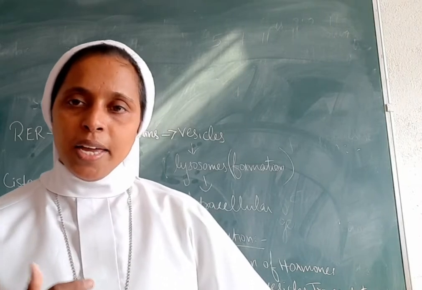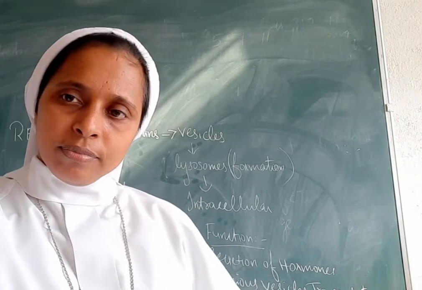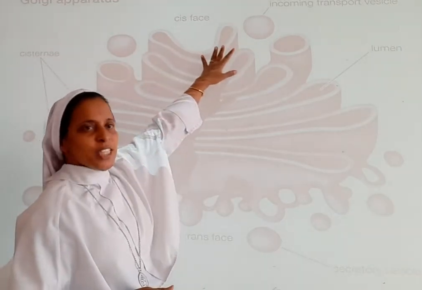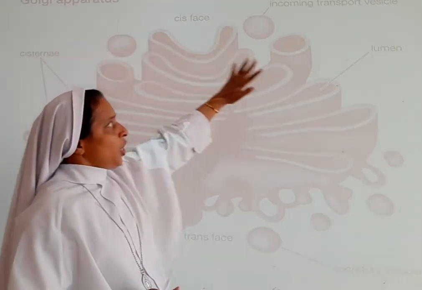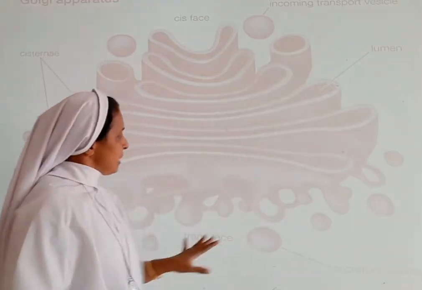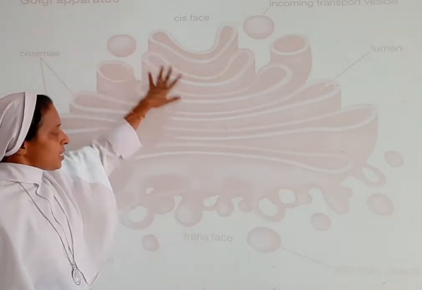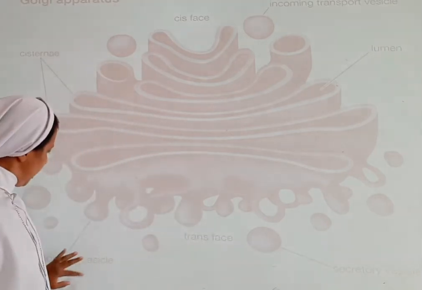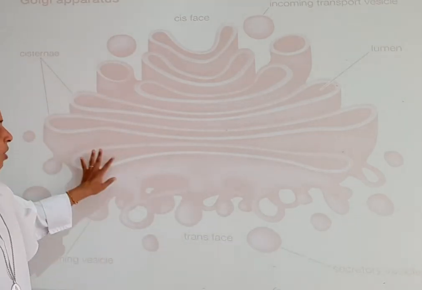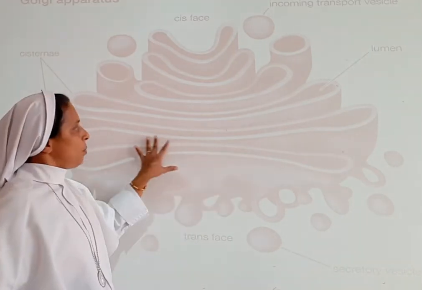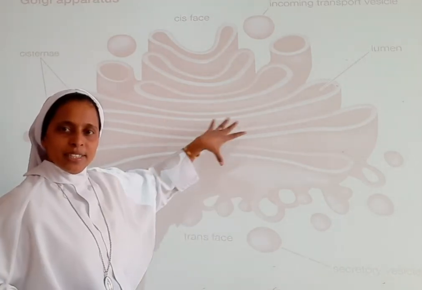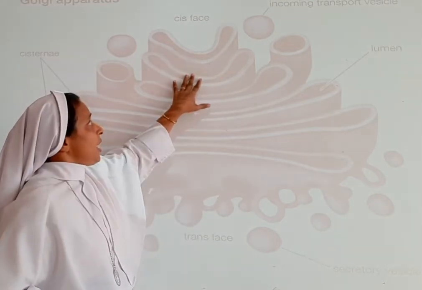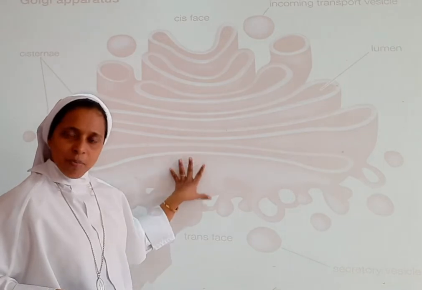So now let's see the image of the Golgi apparatus. This is the image of Golgi apparatus. You can see here the cis phase, the cisternae, lumen, the transporting vesicle, trans phase. This is the cis phase and this is the trans phase. And these are secretory vesicles. Here are the newly formed vesicles. As I have told you, it is stack-like. Just as books are arranged on library shelves, the Golgi apparatus also has a stack-like appearance, a stack type of arrangement.